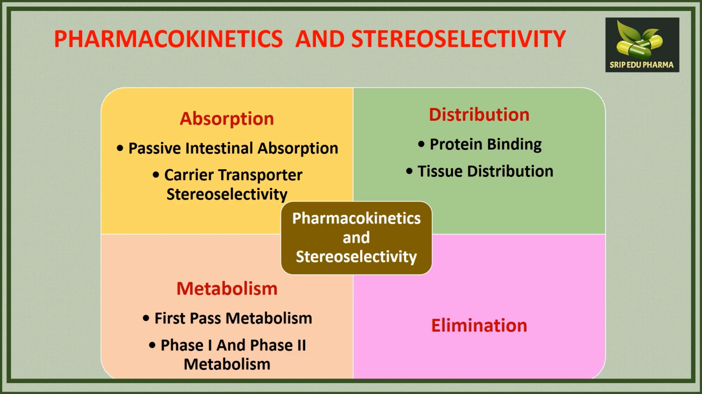In case of distribution, the stereoselectivity can be affected by protein binding or tissue distribution. In case of metabolism, it can be first pass metabolism or phase 1 and phase 2 metabolism. First pass metabolism may occur during oral administration of the drug, and there may be different selectivity, where some drugs go through first pass metabolism and some do not, and it can include the phase 1 and phase 2 metabolism systems. Then stereoselectivity may also occur during the elimination process, which we will discuss later.